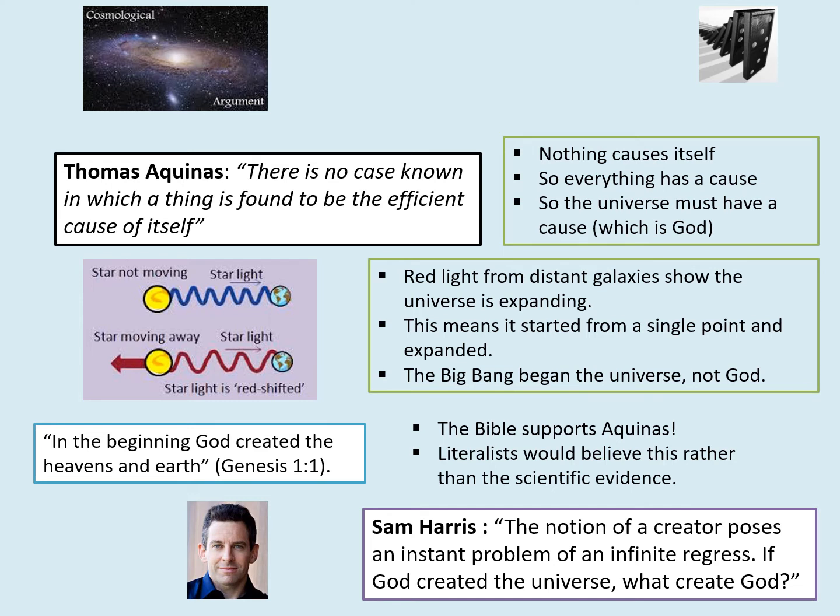Lastly, Sam Harris says the notion of a creator poses an instant problem of infinite regress. If God created the universe, what created God? Infinite regress is when you just go back and back and back. So he's kind of saying, if you're saying the universe must have a cause, and that cause is God, well, what caused God? And then what caused the thing that caused God? And then what caused the thing that caused the thing that caused God, all the way down. So he's saying you haven't actually solved the problem if you say God is the cause, because if you're saying everything has a cause, then you need to find a cause for God. Interesting argument. So that's a criticism of the cosmological argument.